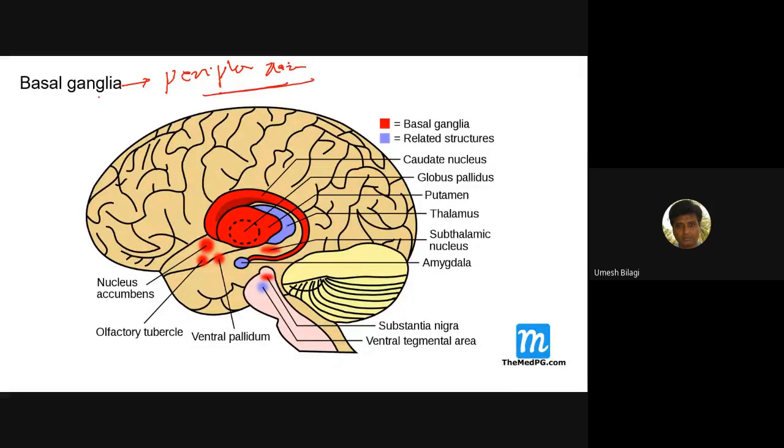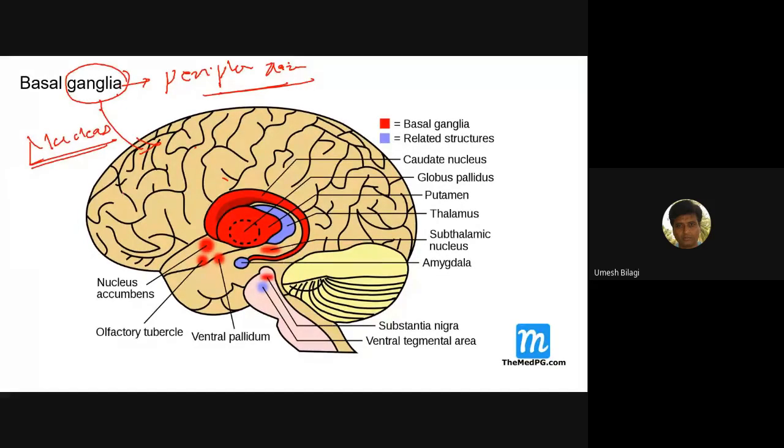Inside the central nervous system, any collection of neurons is not called ganglia. It is basically gray matter. In the central nervous system, a collection of neurons is called a nucleus.